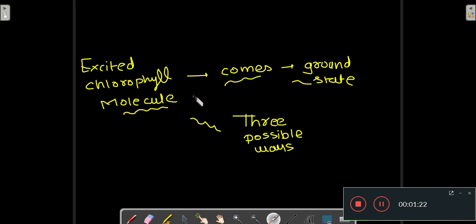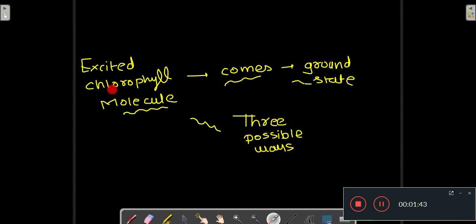It will release energy while coming to the ground state, and there are three possible ways by which this excited chlorophyll molecule comes to the ground state.